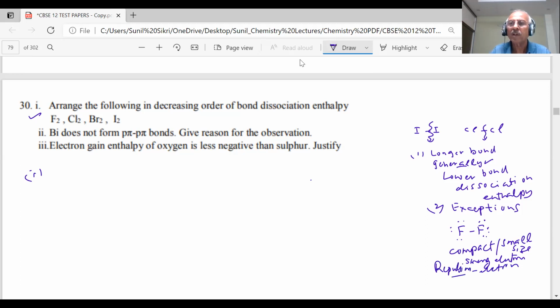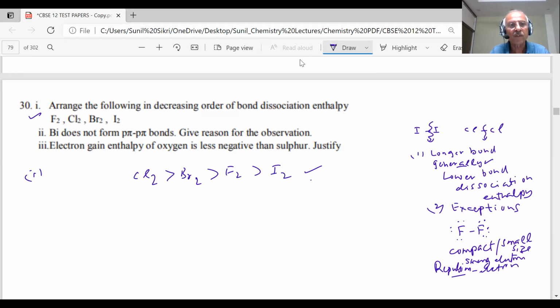So students, what will happen? This will not be stable and will become less stable. The highest stability will be Cl2. After that comes Br2, after that comes F2, and after that comes I2. This is the correct order, students. Note it down. Very important. Fluorine is coming after Br2. More, less, and least.